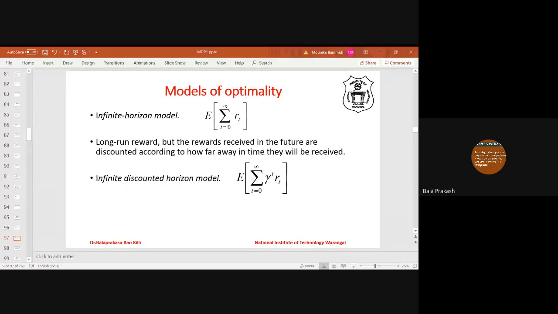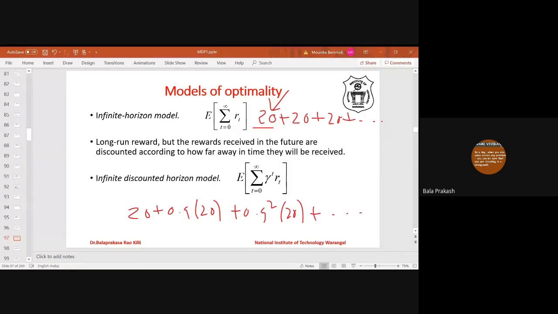So again, in our Markov reward process example, first we started with the infinite horizon model, total reward. Then we went to the infinite discounted horizon model, the total reward considering discounts: 20 plus 0.9 into 20 plus 0.9 square into 20. That's what we saw in our example, right? In the simple infinite horizon model, it is 20 plus 20 plus 20 and so on. That's what we discussed. So 20 is the immediate reward, the current reward. Whereas in the infinite discounted horizon model, it is 20 plus 0.9 into 20 plus 0.9 square into 20 and so on.